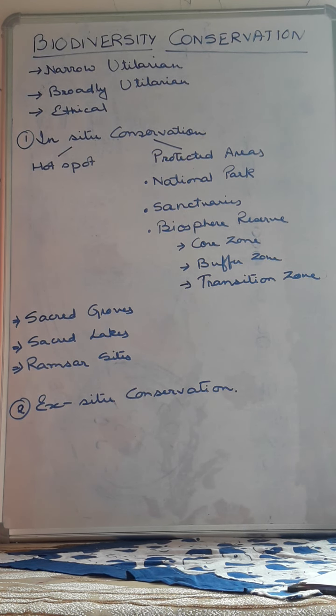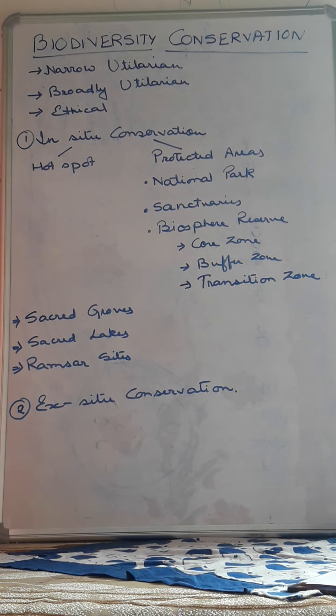Then next is the biosphere reserve. Biosphere reserve is a more open area. Large areas are taken into consideration where plants and animals are protected. Along with them, some extra activities are going on, like forestry and agriculture. So those particular areas are called biosphere reserves.